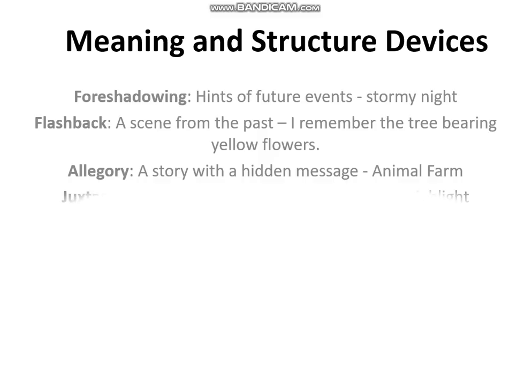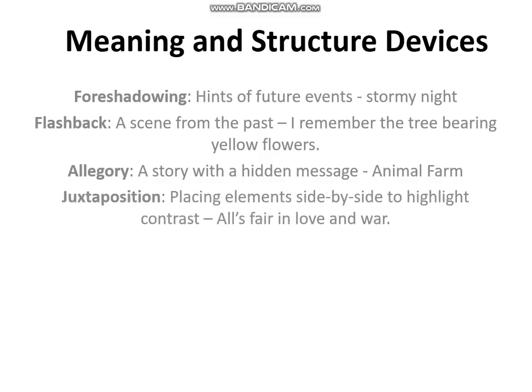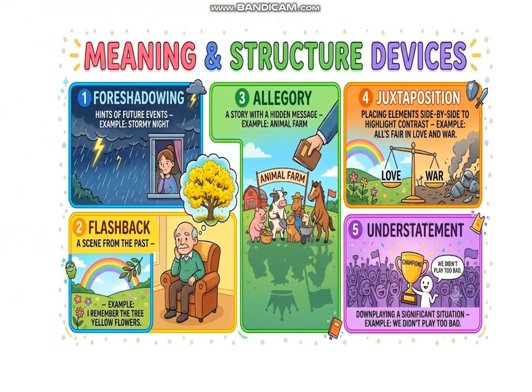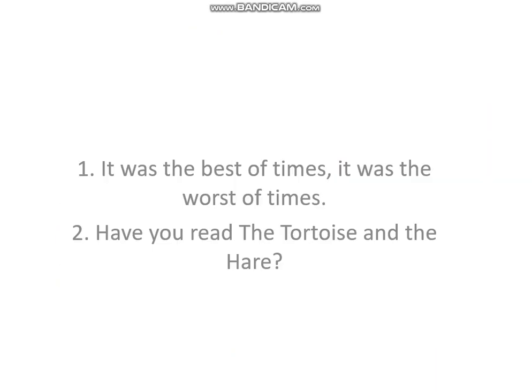And next one, juxtaposition, placing elements side by side to highlight contrast. All's fair in love and war. How is it possible? It is possible in literary devices. And understatement, downplaying a significant situation, like we didn't play too bad. And here foreshadowing, allegory, juxtaposition, flashback and understatement. Look at the picture, it can tell you how it is possible, and all the suitable pictures tell us how they are used in our speech to beautify our speech.